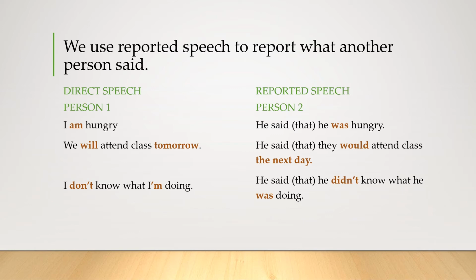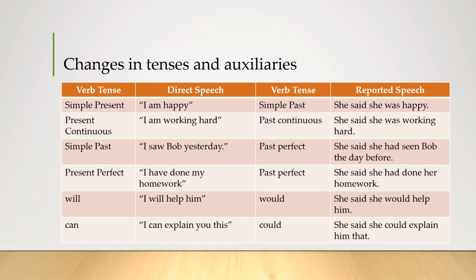The word that is between parentheses in all the examples, because I can say it or I can omit it, like I did it in the last example. He said he didn't know what he was doing. So we can use it or we can avoid it, and in both cases it is going to be correct. Now let's see how the tenses change in reported speech. Actually, tenses and auxiliaries can change, so it is necessary to know how to do it.